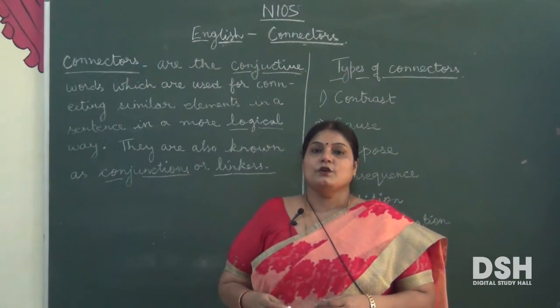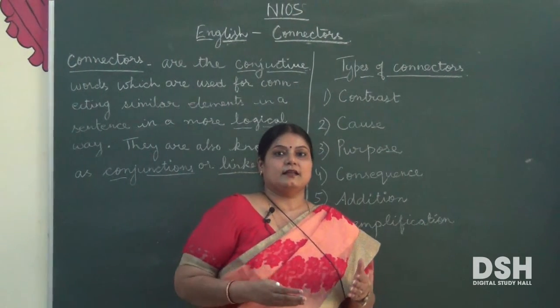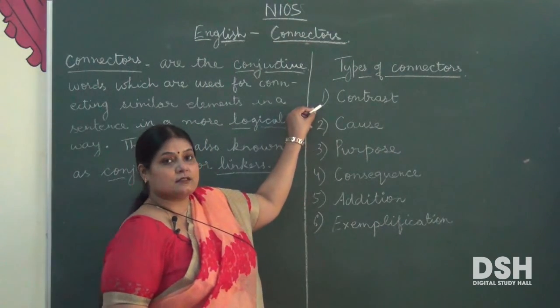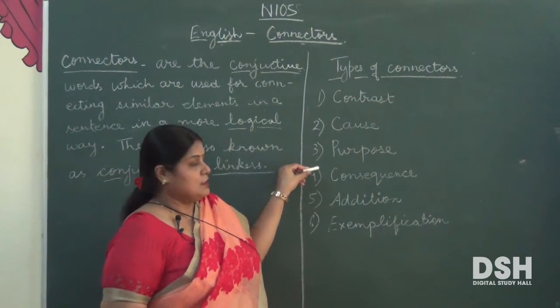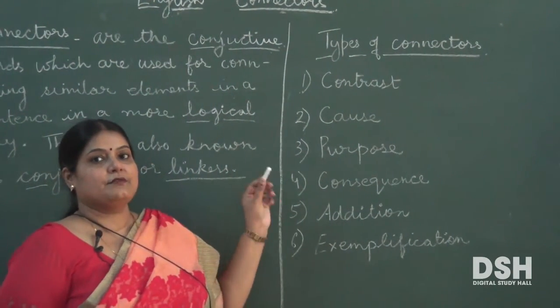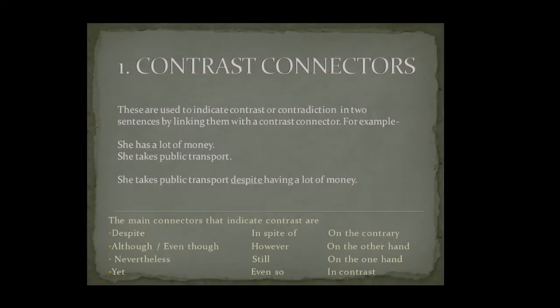Alright? Now, to combine two or more sentences in a more logical way, we have categorized connectors in a few types of connectors: contrast, cause, purpose, consequence, addition and exemplification. Now children, one by one we will understand what are these types of connectors. So the first connector is contrast connector. These are used to indicate contrast or contradiction in two sentences by linking them with a contrast connector.